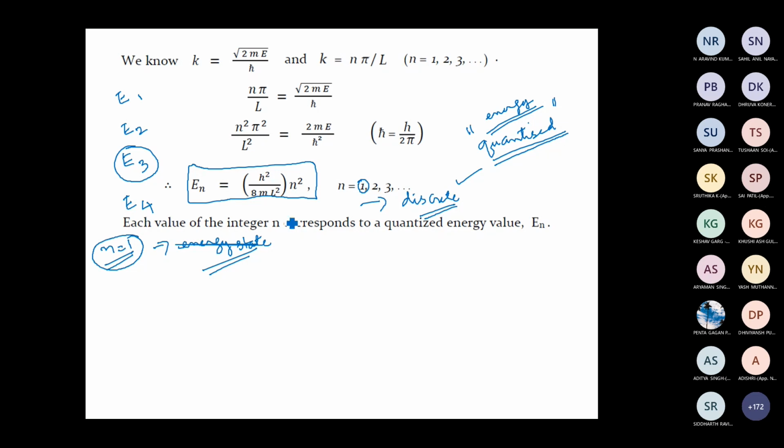Now, what about the lowest value of energy? What is the lowest energy the quantum particle can have? What is the lowest allowed value for a quantum particle which is trapped inside a one-dimensional potential well? h square by 8 m L square. Yes, that corresponds to n equal to 1. So n varies from 1, right? The lowest value this integer n can take is 1. So if I substitute n equal to 1, I get E1 is equal to h square by 8m L square. So this is the lowest value the quantum particle can have when it is trapped inside a potential well.